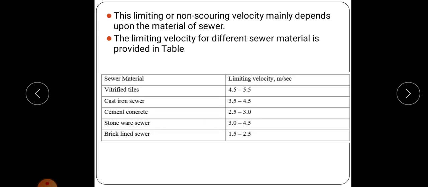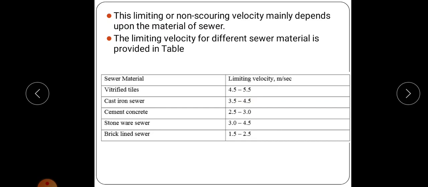This limiting or non-scouring velocity mainly depends upon the material of the sewer, and the limiting velocity for different sewer materials is provided in this table. For vitrified tile, the limiting velocity is 4.5 to 5.5 meter per second. If the velocity through vitrified tile exceeds this, the pipe material will be damaged due to wear and tear, continuous scouring action.